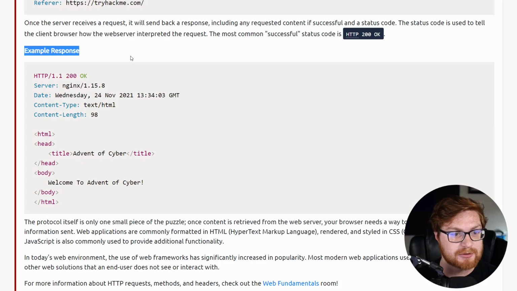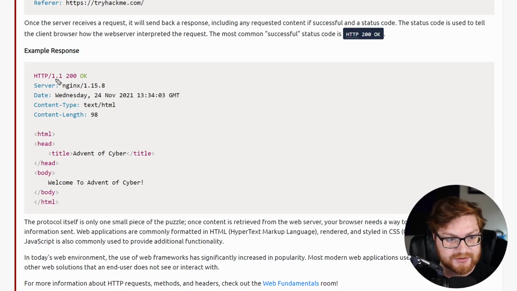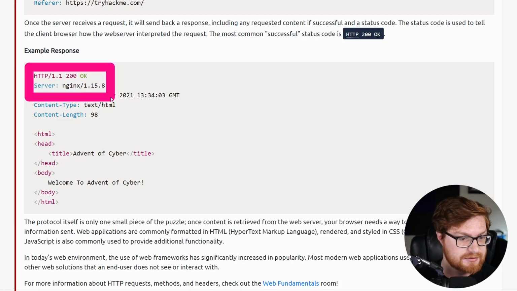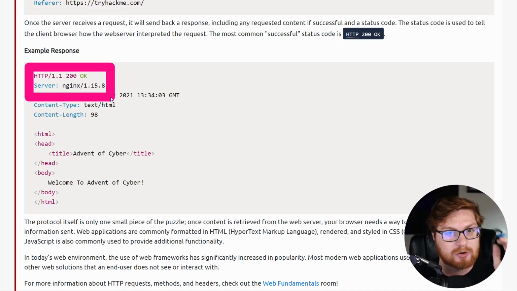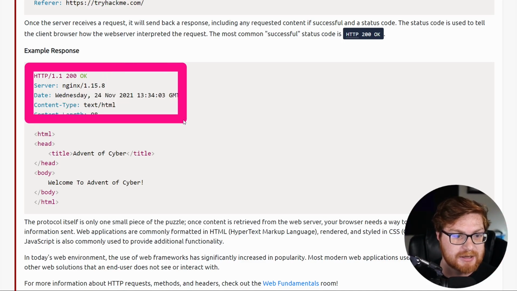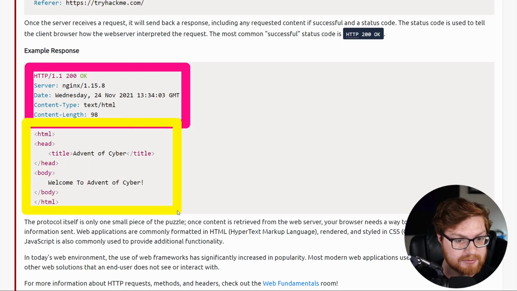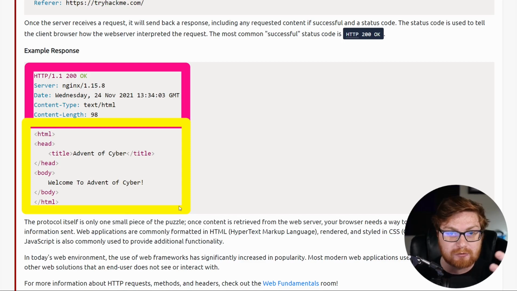So here's an example. You can see this is the raw HTTP protocol here, and take a look. You can see that header just right there, and then maybe the server information, again, who we're calling up on the phone, when you make this request, how you want to receive it. And then down below here, I'll go ahead and change this to a different color so it's a little bit more readable. This is the content that you would retrieve as part of that request. That's the message, right? The raw data.